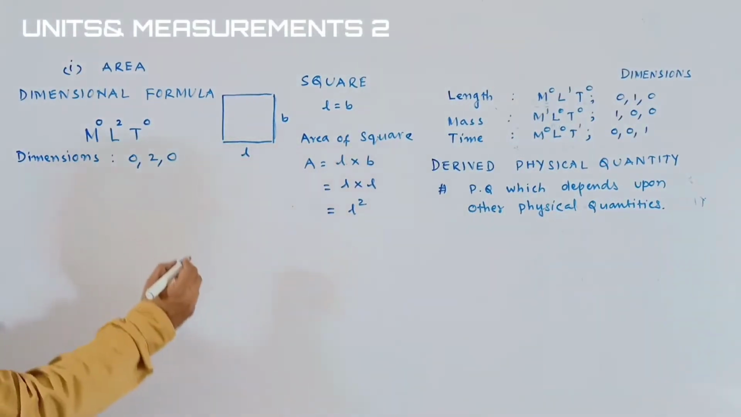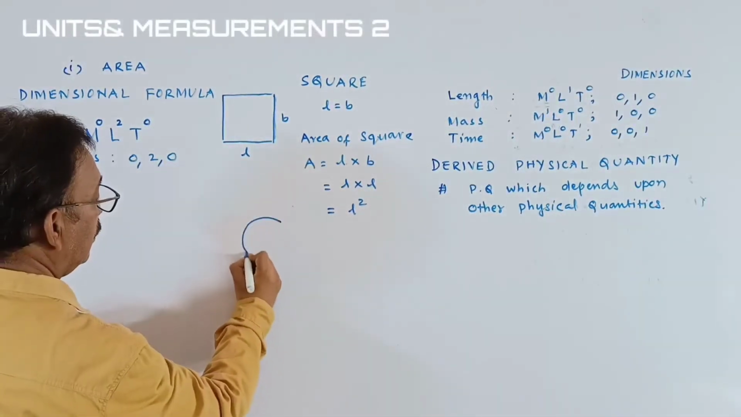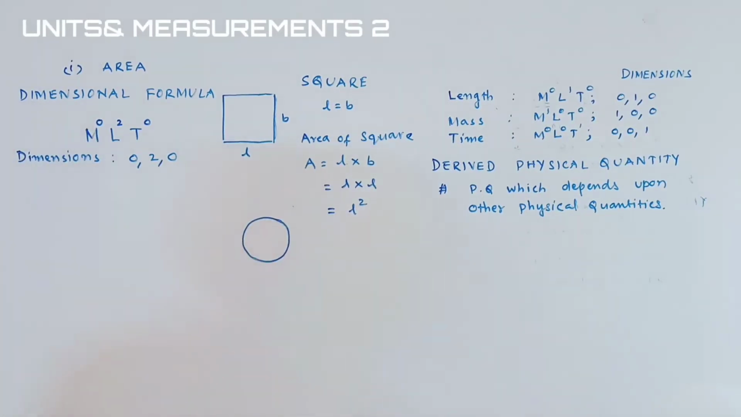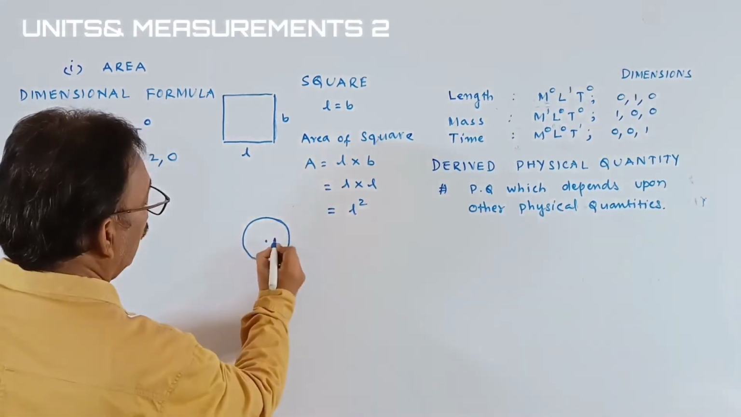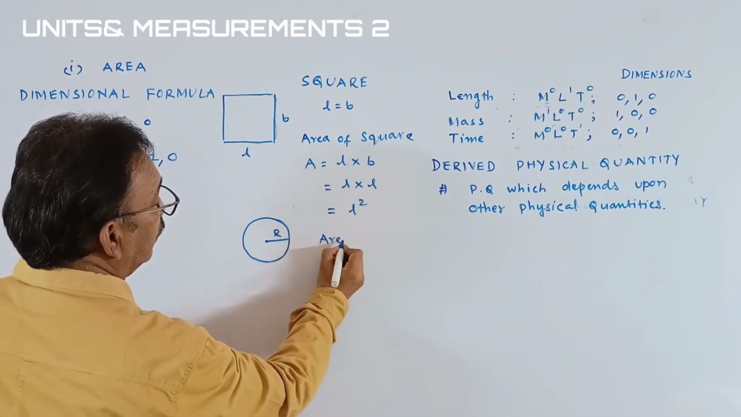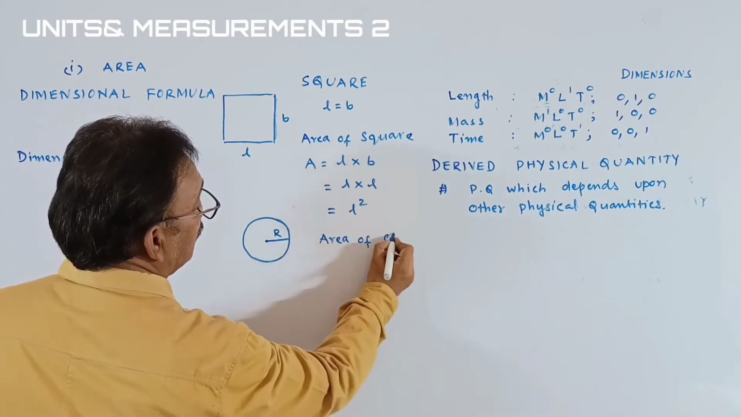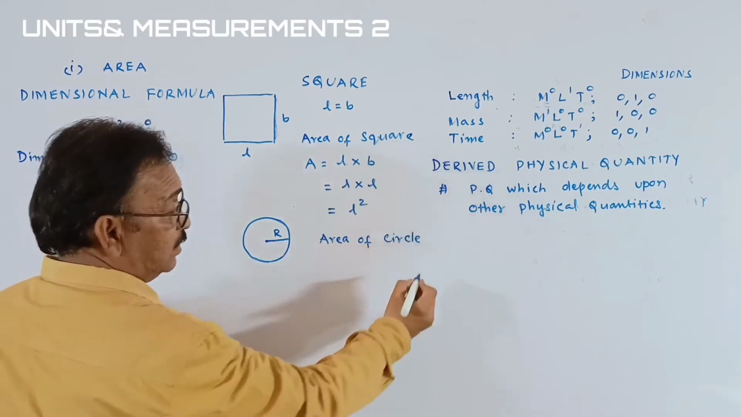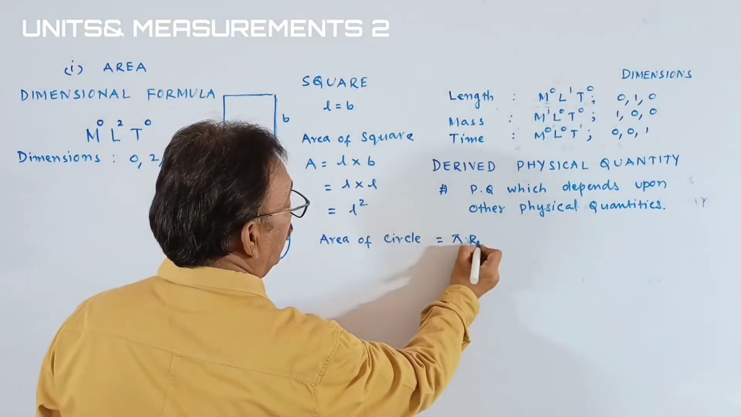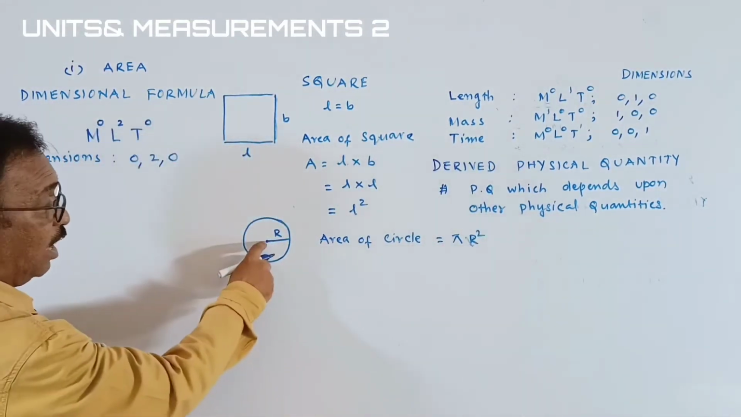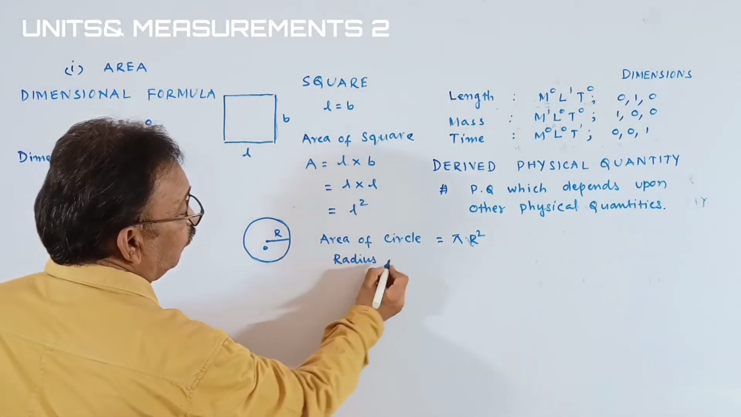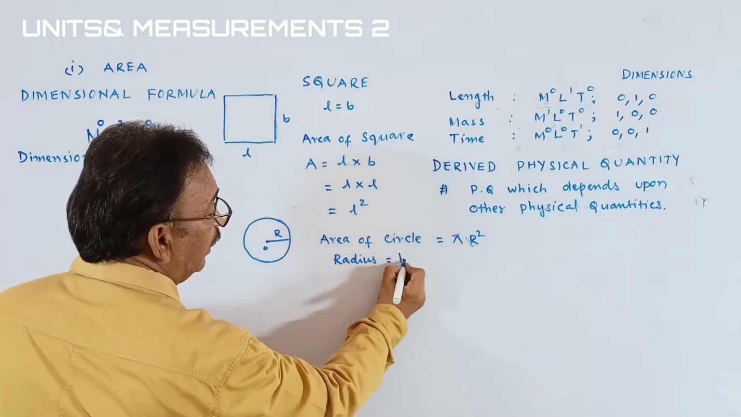Now we are taking a circle. Okay, I'm taking a circle. It is a circle. And you know that circle has the radius and the area of circle is pi into r square. Here r is the radius, students. Radius is length only, isn't it, students?